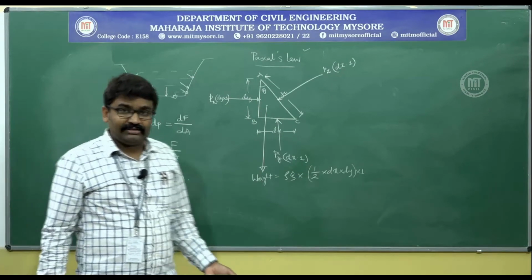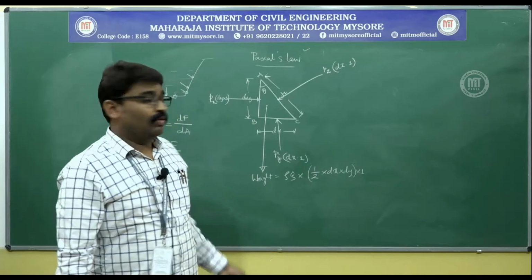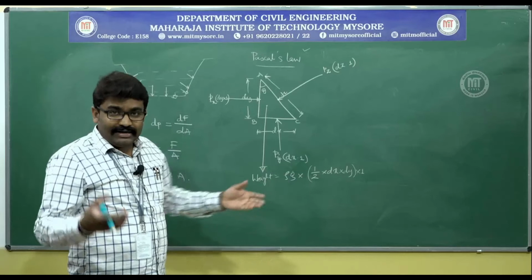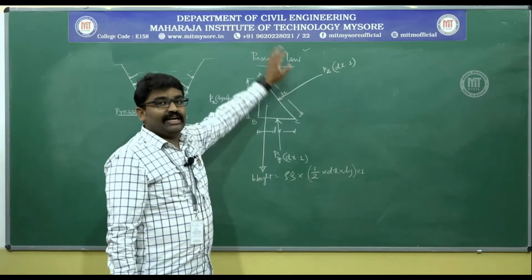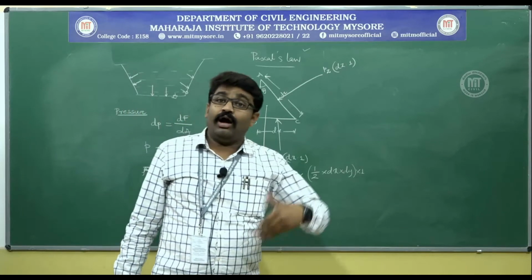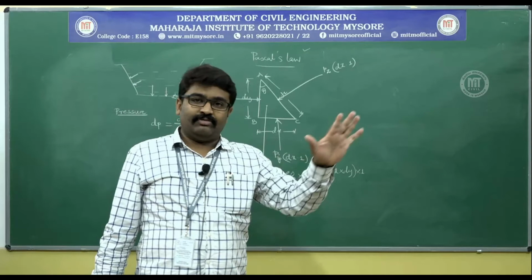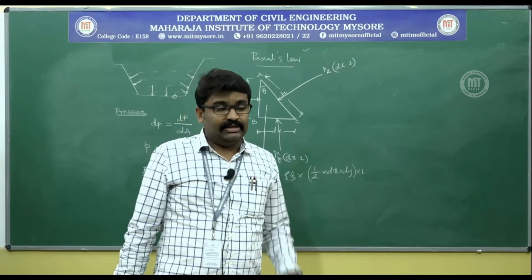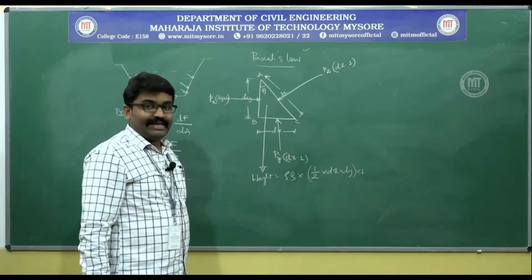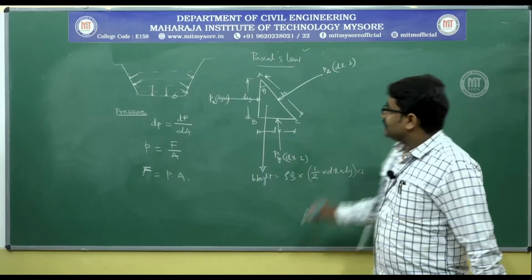Which are the all directions I have? I have only 3 directions, x, y and z. If I prove Px is equal to Py is equal to Pz, that itself is the proof for the statement of Pascal's law, which states that intensity of pressure or pressure in a static fluid at a given point is equal in all the directions. So, to prove that, now I will have to resolve the forces in x and y directions. So, I will consider x direction.